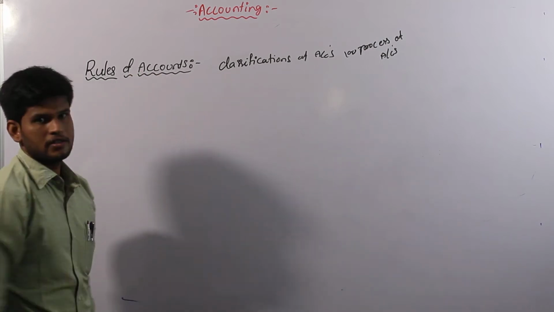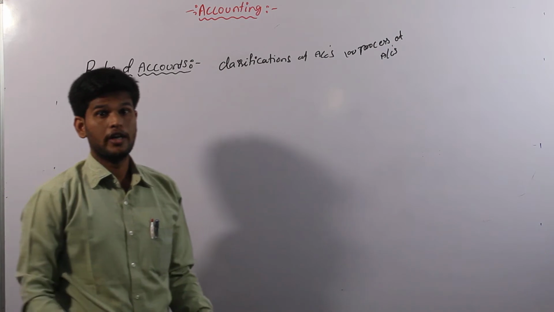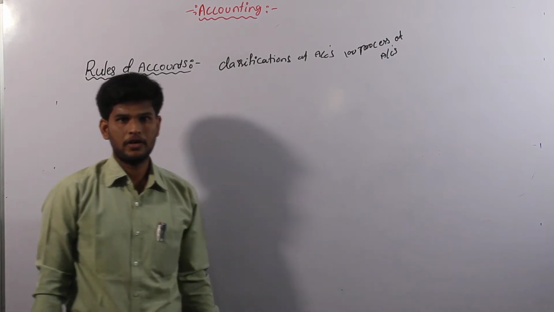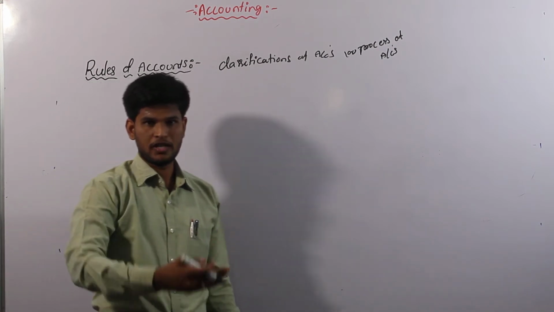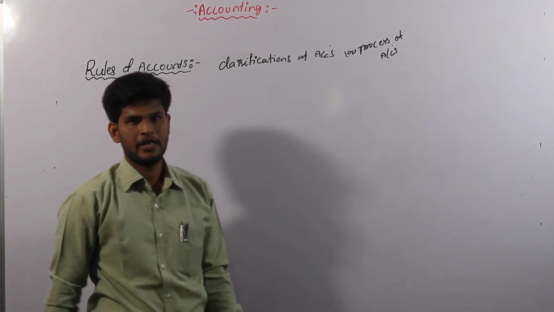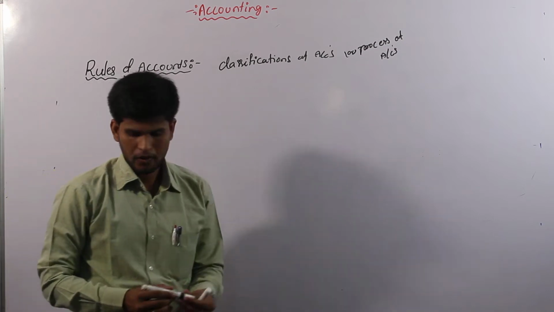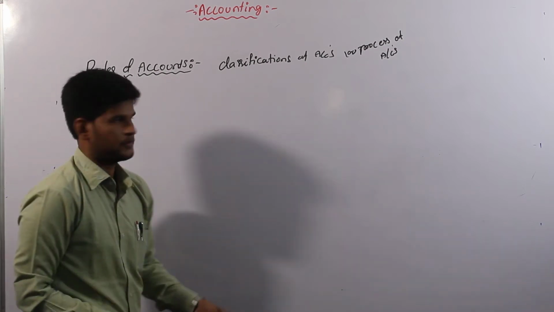And according to our commerce terminology, we call the rules of accounts the golden rules of accounting. Before starting the accounting process in our business organization, each and every financial record always depends on the rules of accounts only. And rules of accounts are classified into three types.